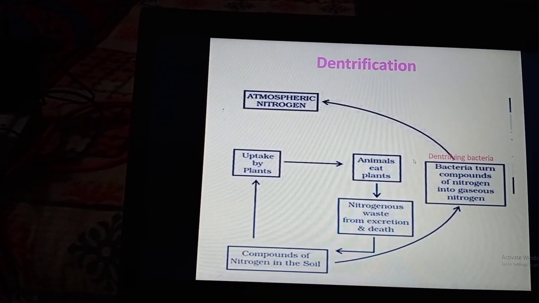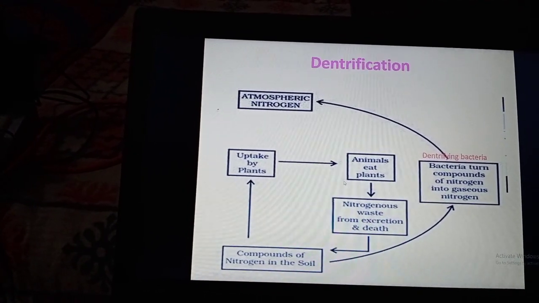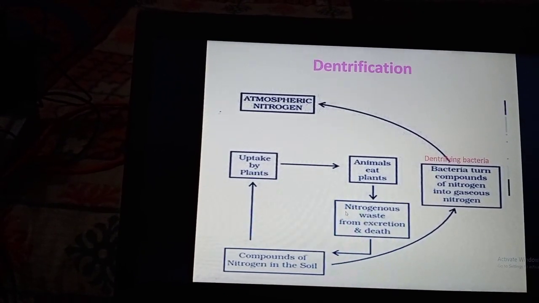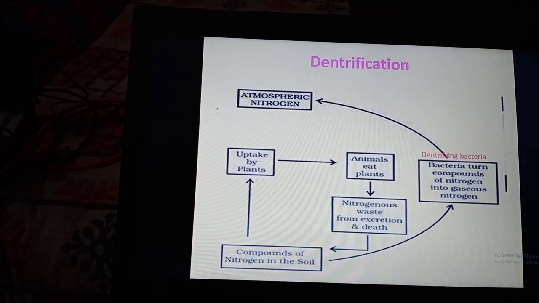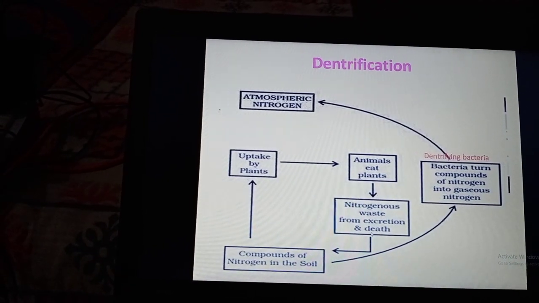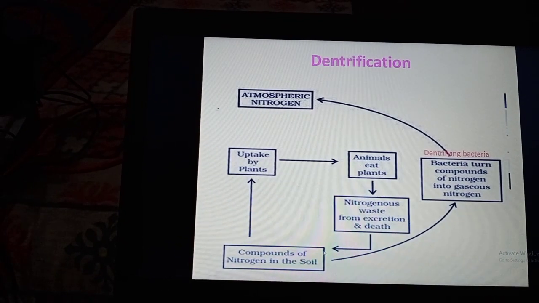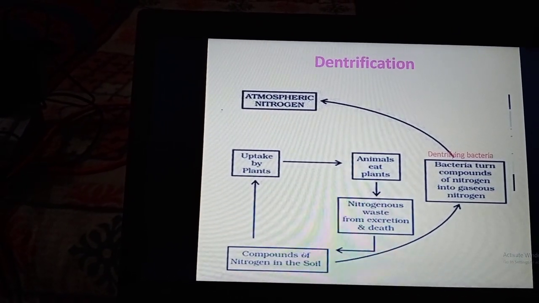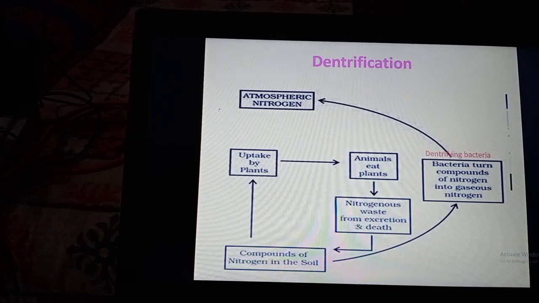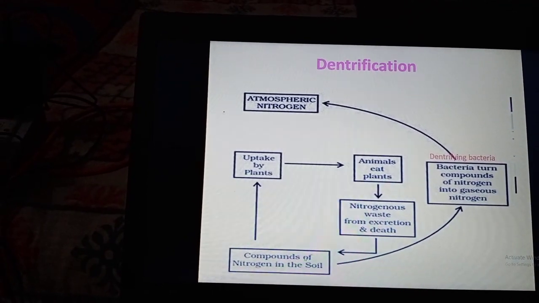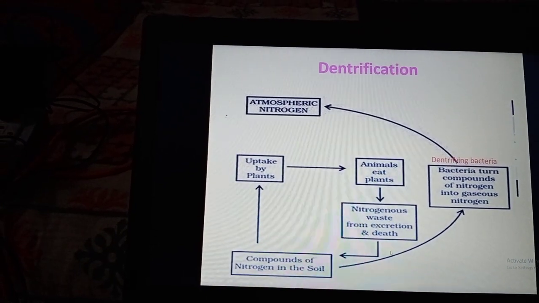When animals excrete or animals and plants die, they form the nitrogenous waste. This nitrogenous waste is decomposed by the decomposing bacteria, and the nitrogenous waste is converted into ammonia and nitrogen gas.